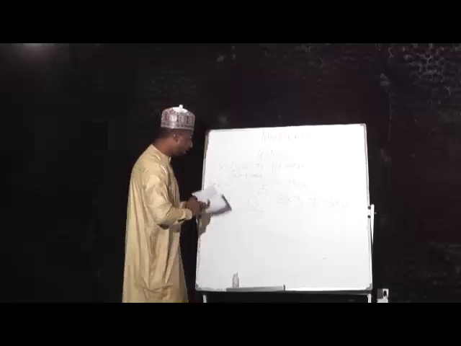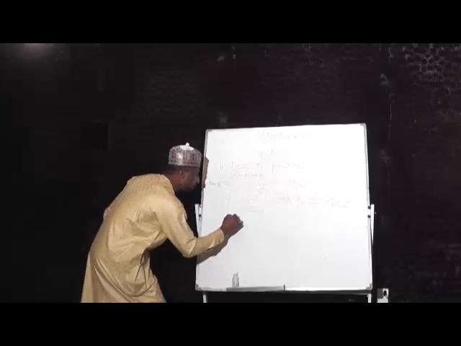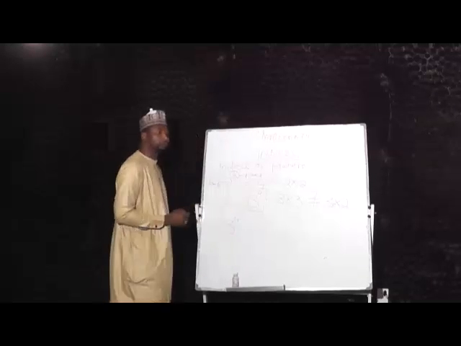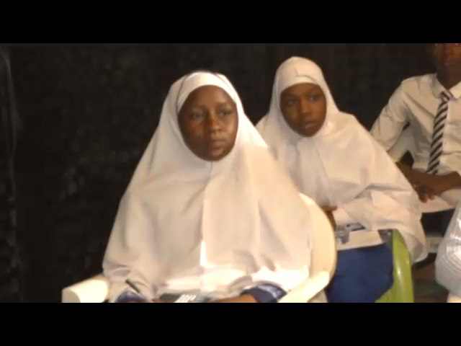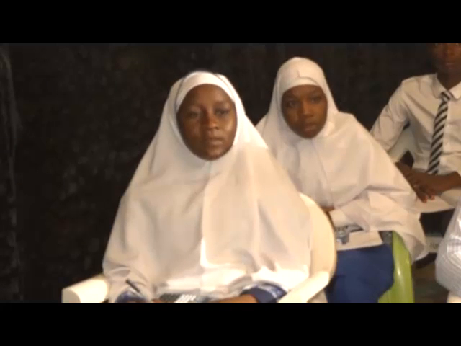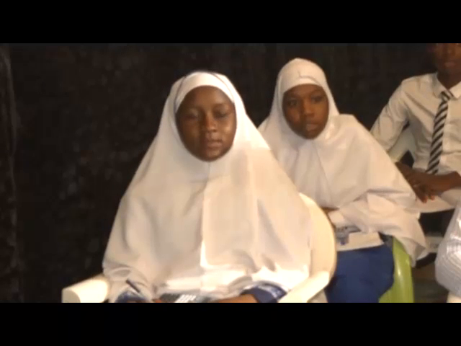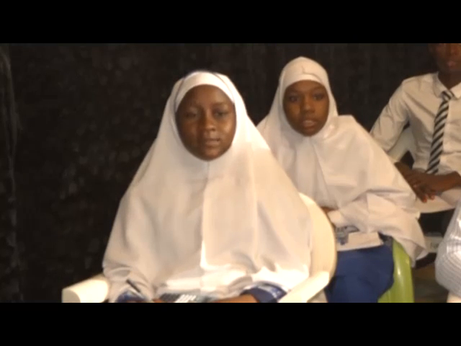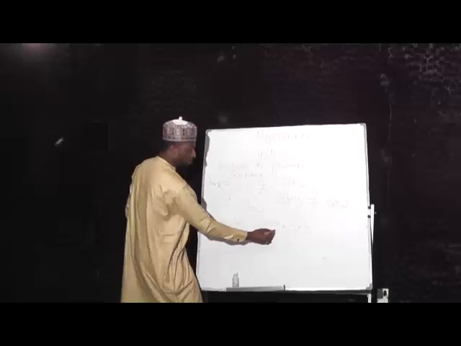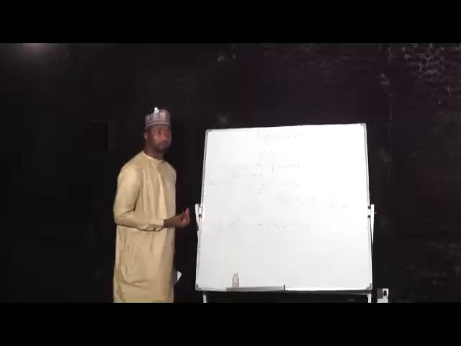So class, and you out there at home, tell me what is 3 raised to power 4? In expanded form, 3 raised to power 4 is 3 times 3 times 3 times 3, in 4 places: 1, 2, 3, 4.